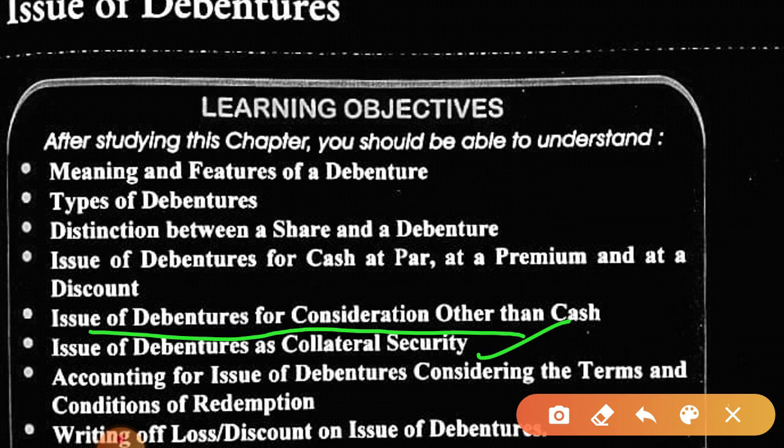This topic is already mentioned there, but the questions are not there in the old book. So please make sure you have the questions of this concept. You need to have a reference of the new book, meaning this current session book.